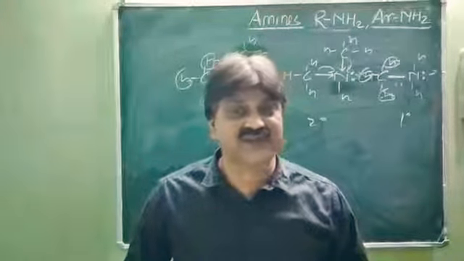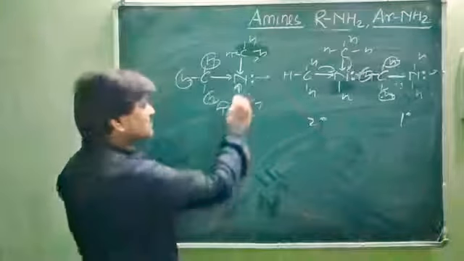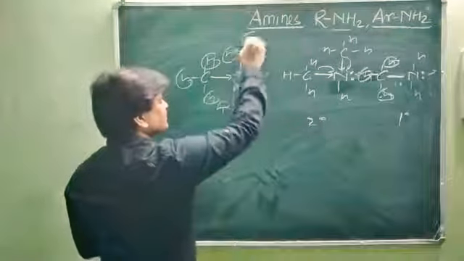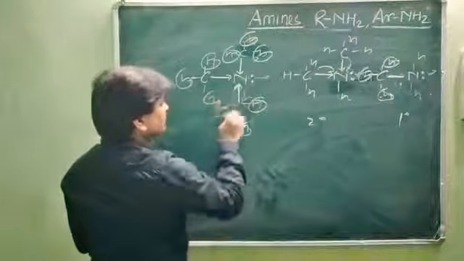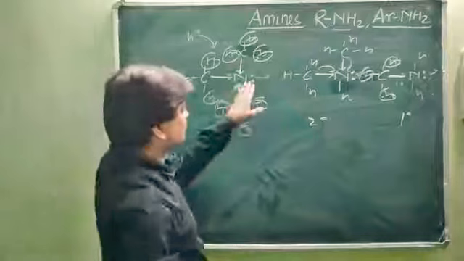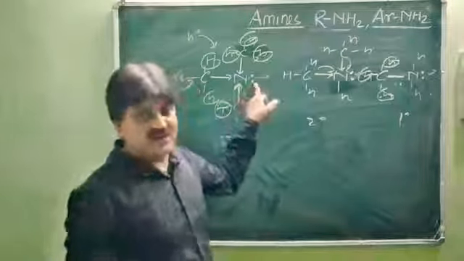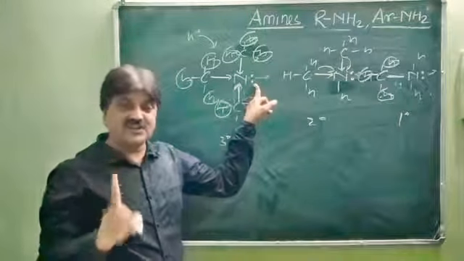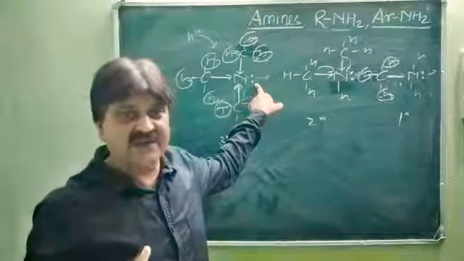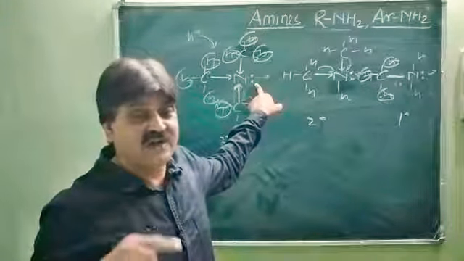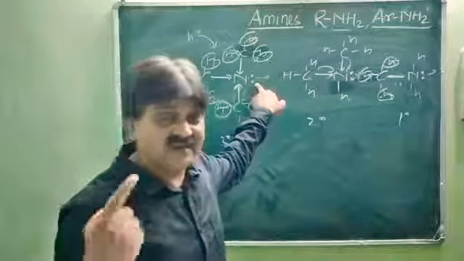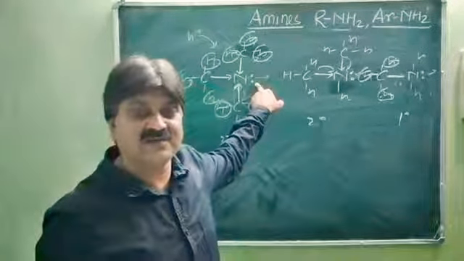What is the reason behind this? Actually, it has the maximum electron density at this nitrogen, but due to steric hindrance, no proton or electron deficient species approaches the nitrogen and it cannot donate the electron. So keep in mind, the reason is very clear, that is the steric hindrance. Due to the higher steric hindrance, this tertiary amine is not in favorable conditions to donate a lone pair of electrons to an electron deficient species.